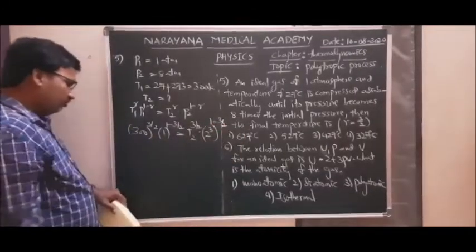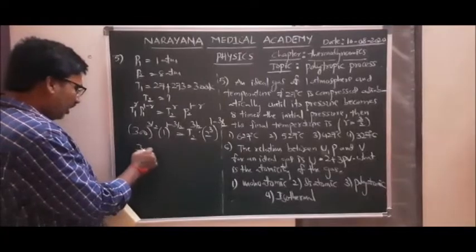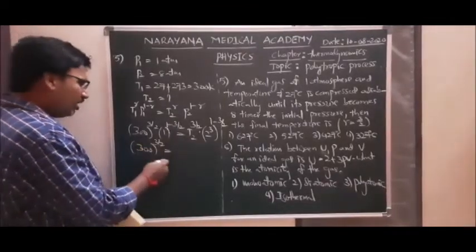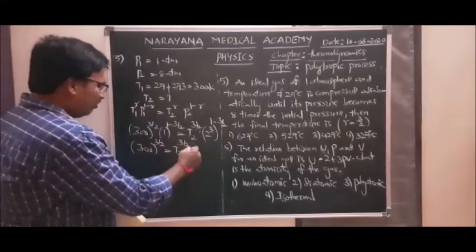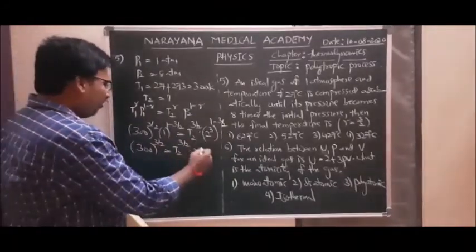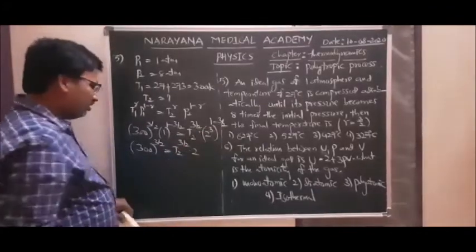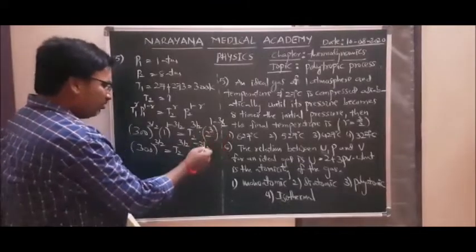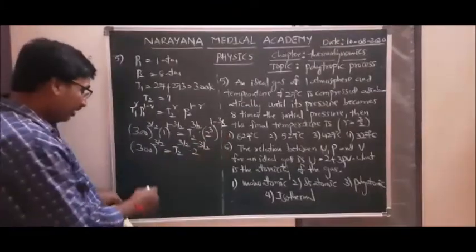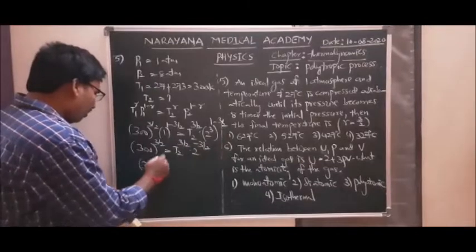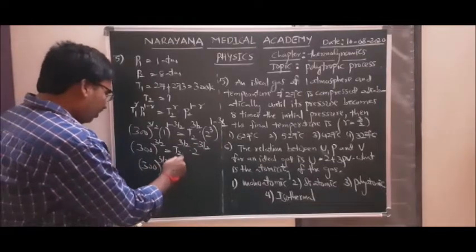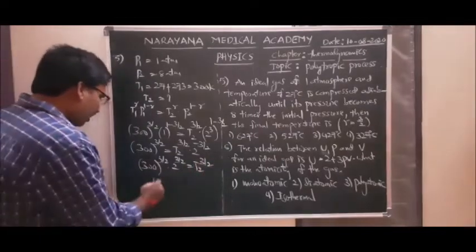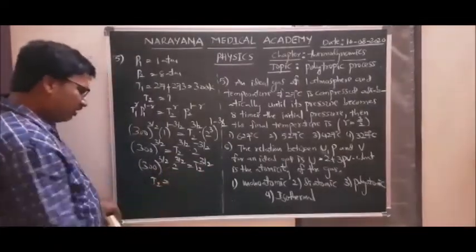You write like this. Next, 300^(3/2) = 1 power something is 1. So T2^(3/2). This one is 2^3, whole power minus 1/2. So this is 2^(-3/2), that is 3 into minus 1/2. Okay, right. 300^(3/2) times 2^(3/2) is equal to T2^(3/2). So T2 we are getting here, all the powers are cancelled.